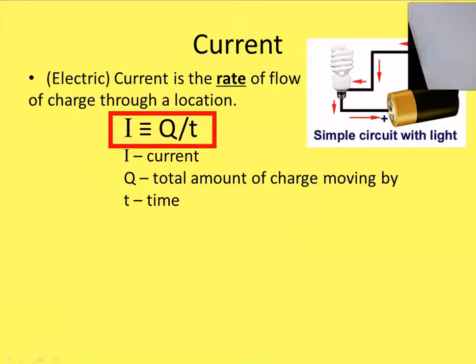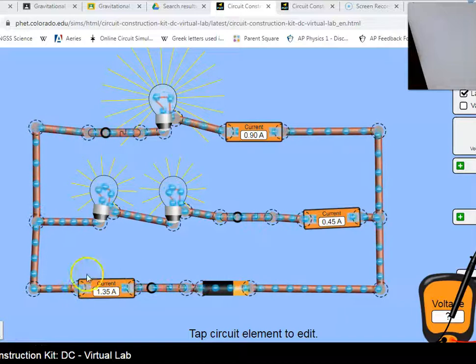If we look back here at the simulation, these things here are measuring the electric current. It's measuring how much charge is going by every second. In the animation, the electrons are moving faster. That's probably not exactly the way it works in a wire, but the readings are 1.35, where this is 0.9 and this is 4.5.